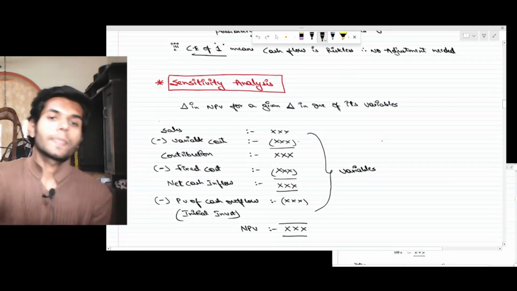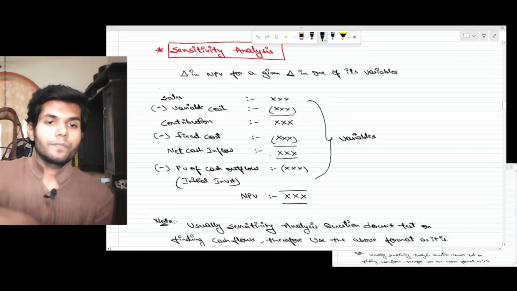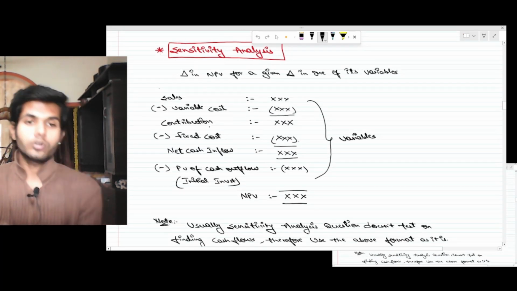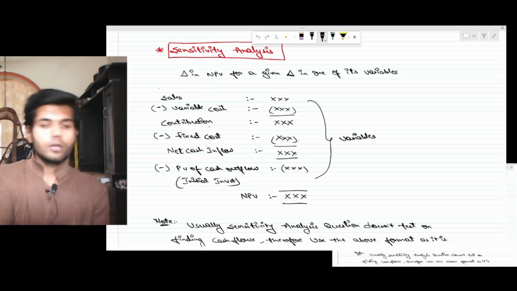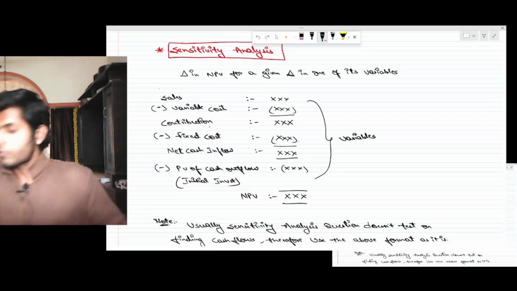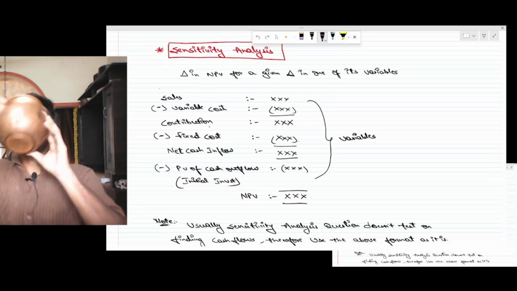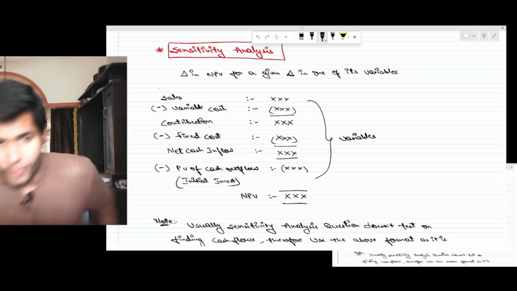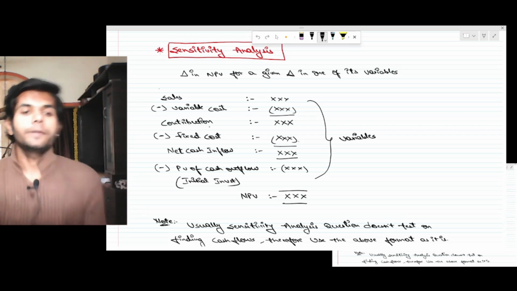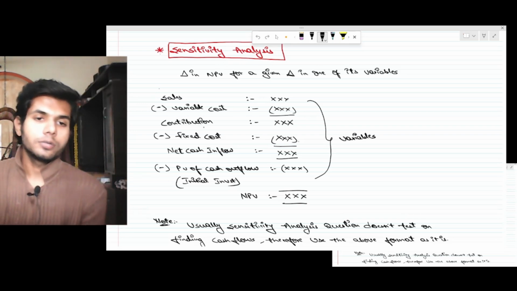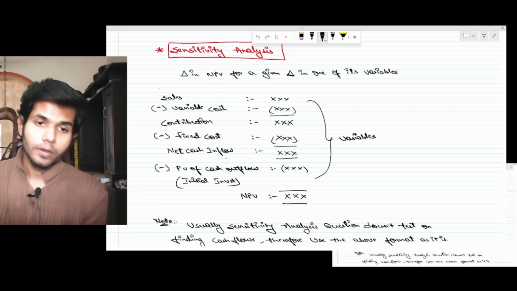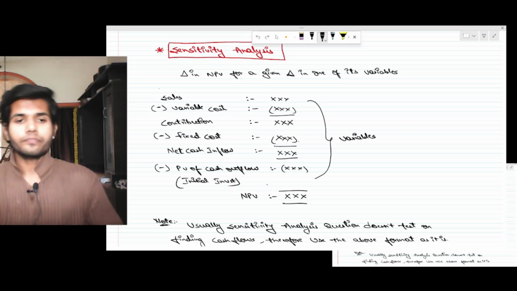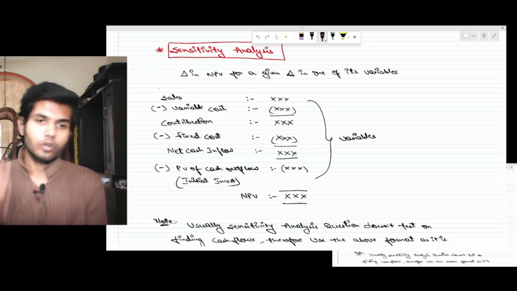Now sensitivity analysis. This table we have seen: sales minus variable cost will be the contribution. Contribution minus fixed cost gives the net cash inflow. From this net cash inflow, you need to reduce the PV of initial investment to arrive at NPV. In fact, you can take this to be what we discussed earlier, net operating profit after tax.